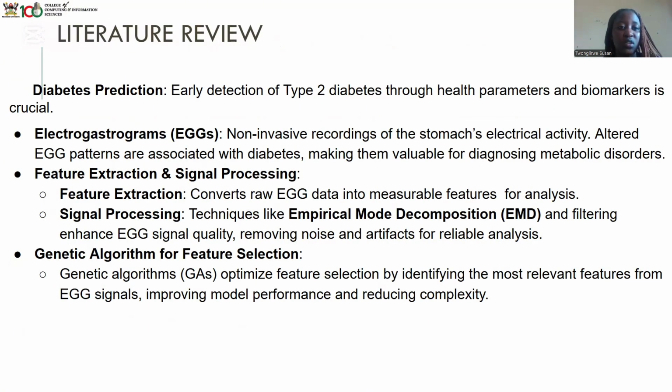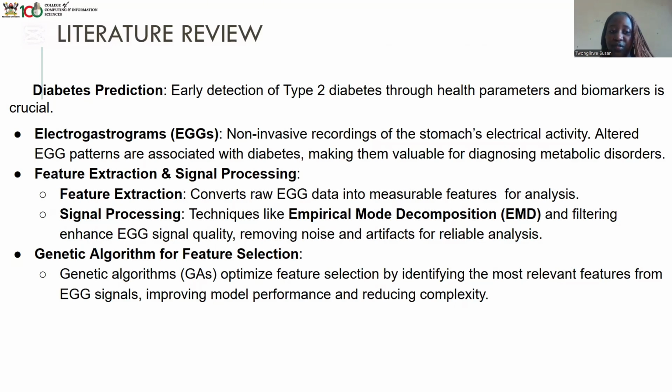In our literature review, we have diabetes prediction, which is early detection of type 2 diabetes through health parameters and biomarkers, which is so crucial. And then we have electrogastrograms, non-invasive recordings of the stomach's electrical activity. Altered EGG patterns are associated with diabetes, making them valuable for diagnosing metabolic disorders. And next we have feature extraction, which converts the raw EGG data to measurable features for analysis.